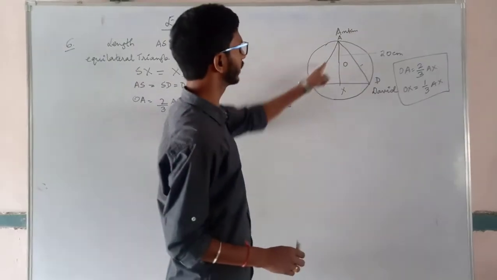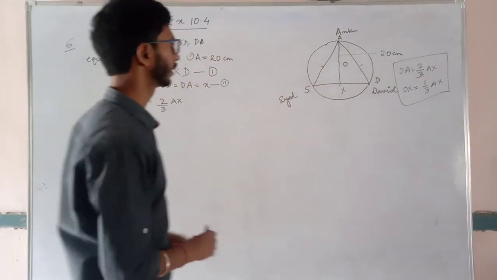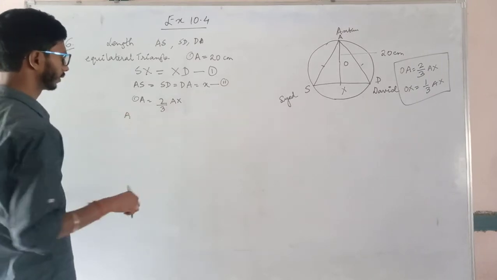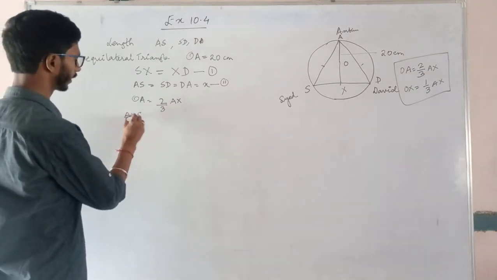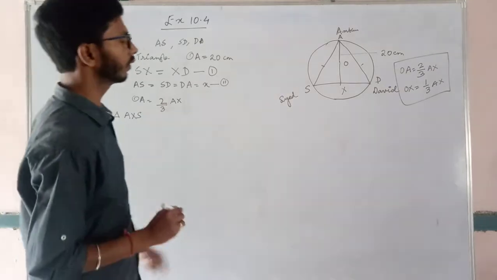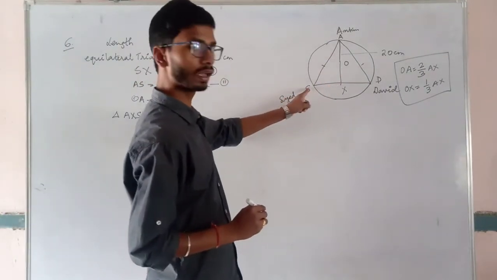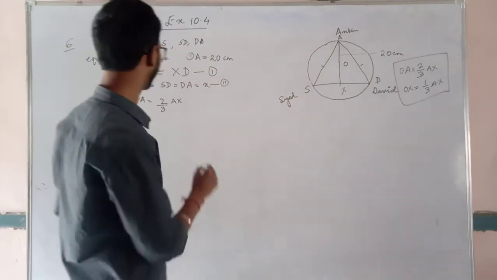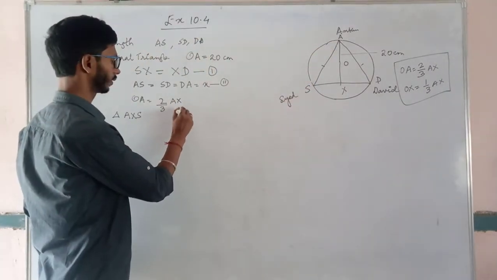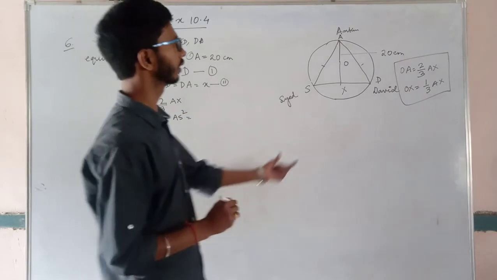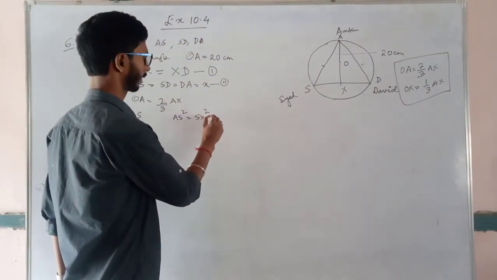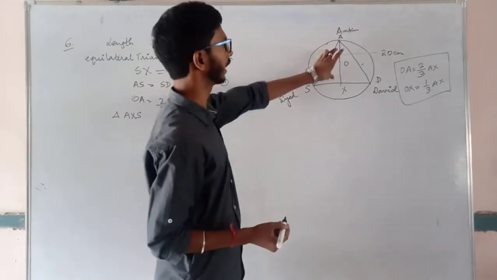Now let us take this triangle AXS. In this triangle, this is a right angle triangle, so we will apply the Pythagoras theorem. AS square is equal to SX square plus AX square.